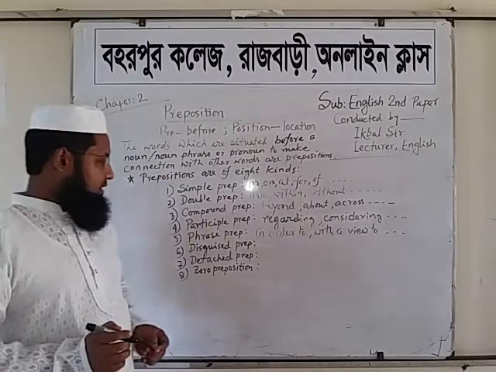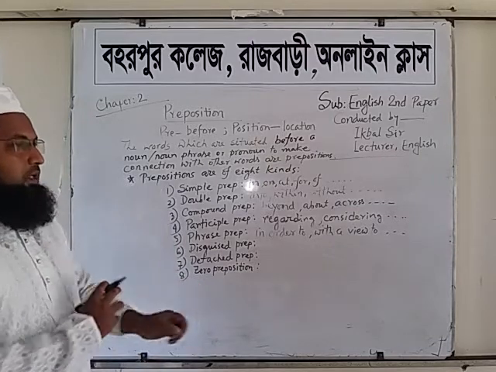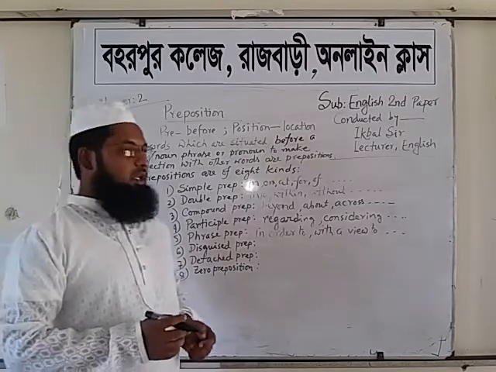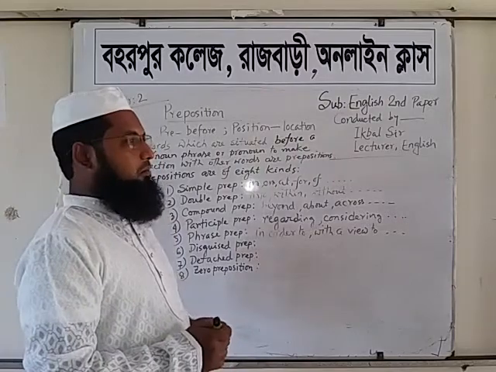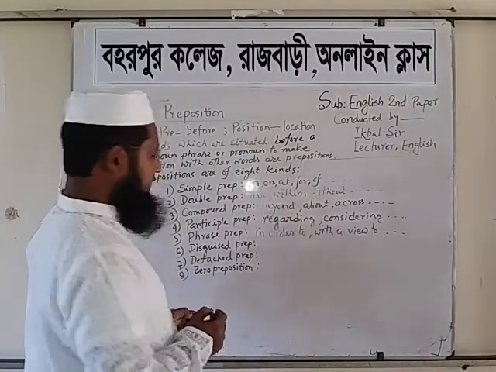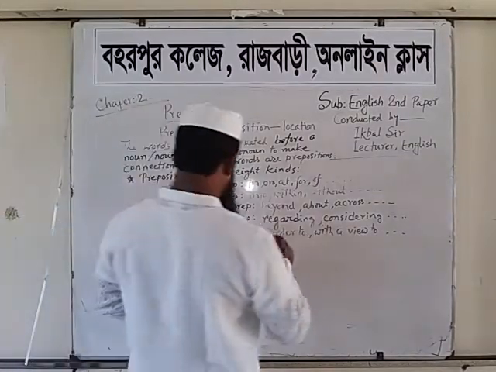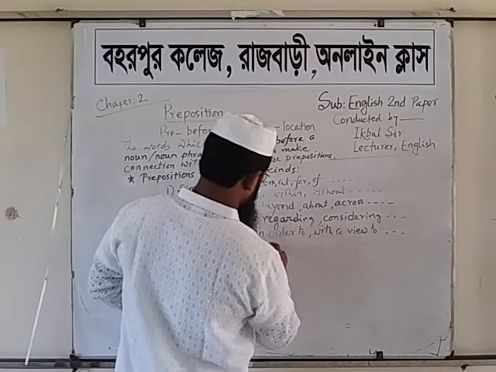And number 6, disguised preposition. The preposition which has an appearance in a sentence but the form is another. We see something but the form is another. Here it is disguised preposition.